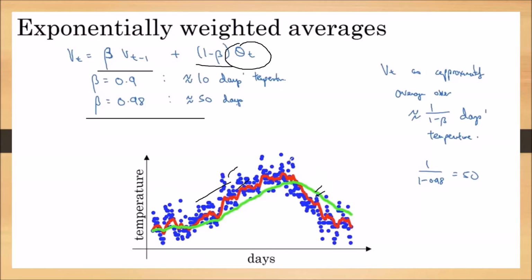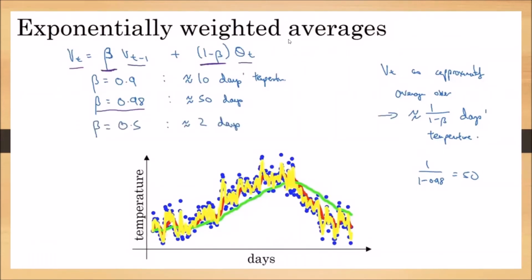You can observe everyday temperatures are represented by blue circles, but this green color graph is deviating from those blue circles because the weight for the present day temperature is 0.02 only.